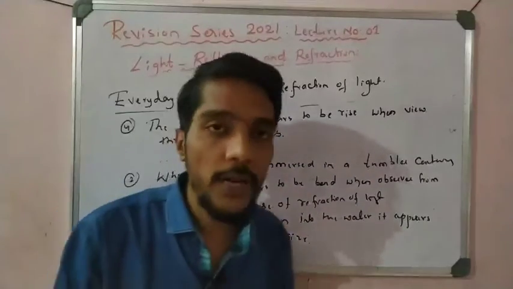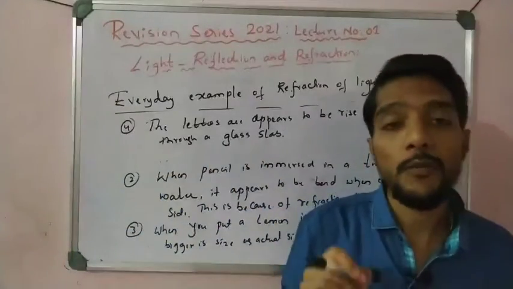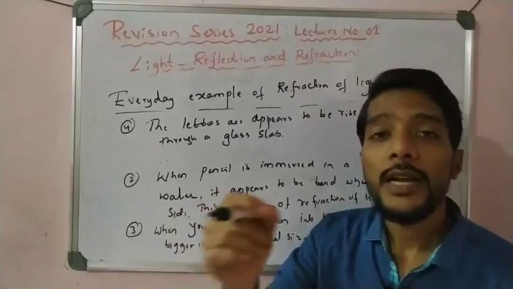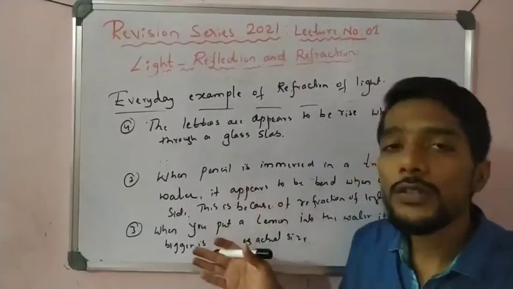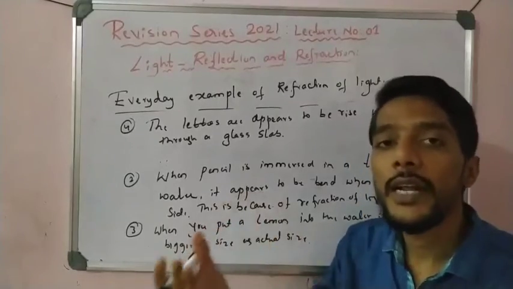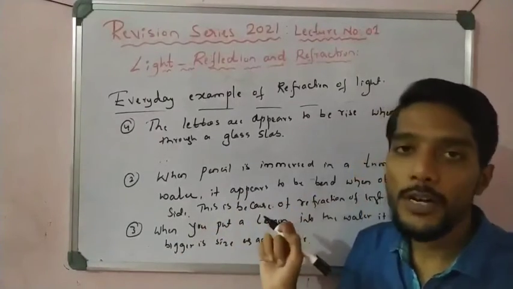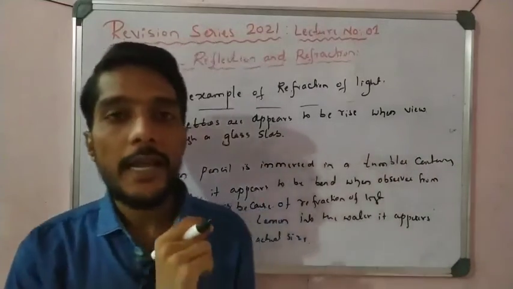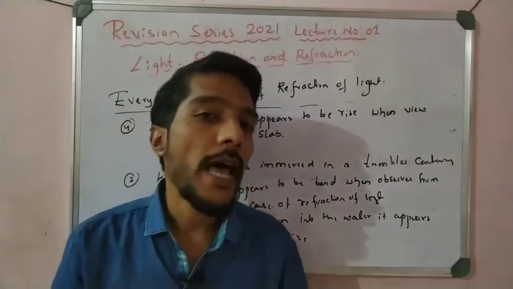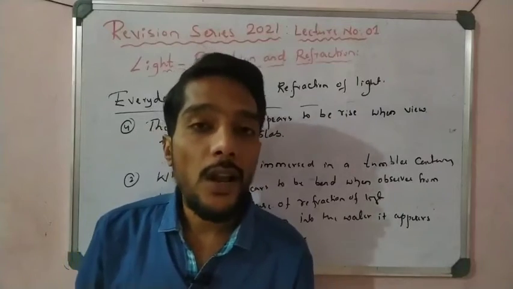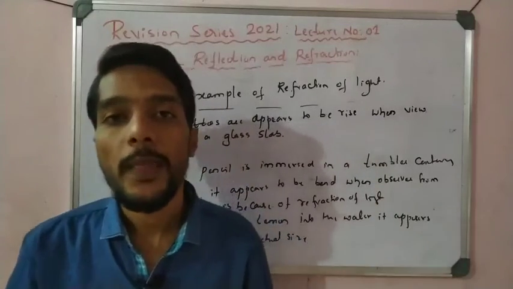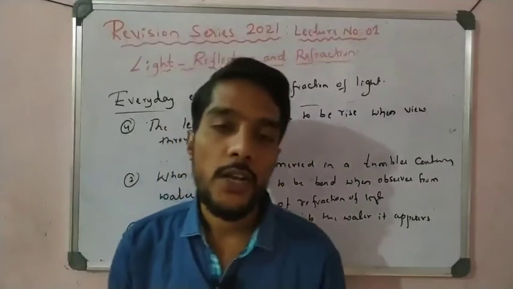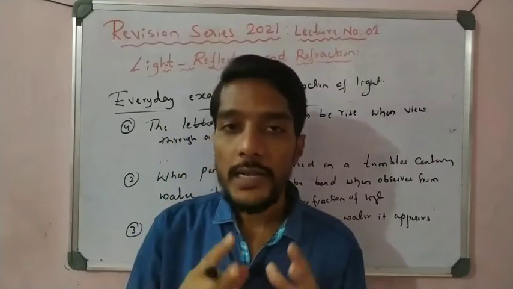So this is a very important point you have to remember for the examination, maybe for 2 marks: give the examples of refraction of light related to daily life activities. These four are there. For 2 marks you can write any 2 or 3. One important point is to define refraction of light with a diagram, and the next is what is the angle of incidence and what is the angle of refraction. Second, very important, are the examples of refraction of light.